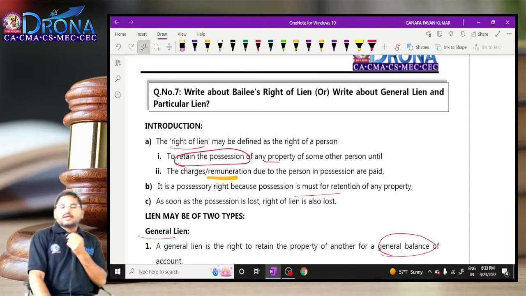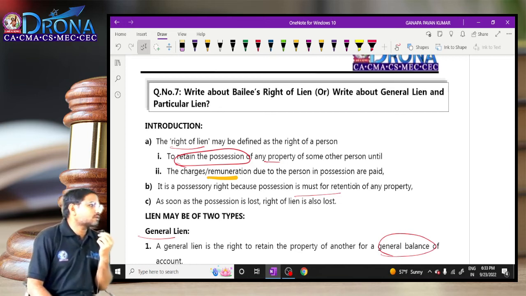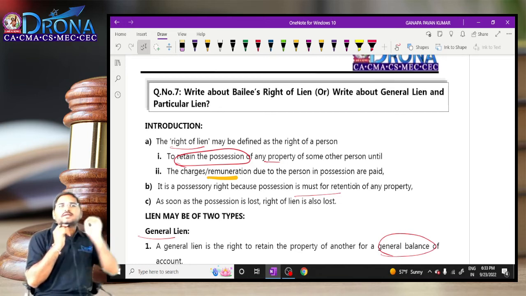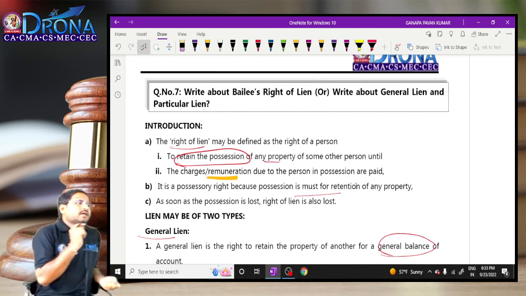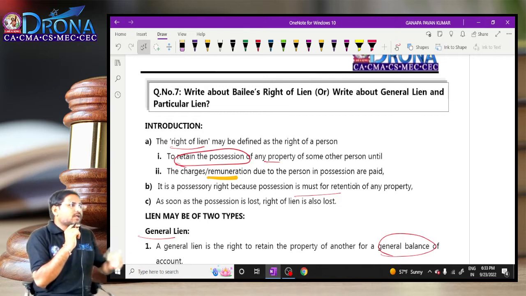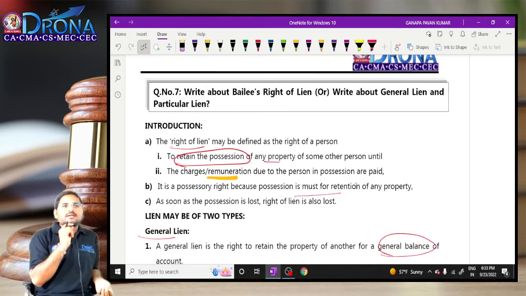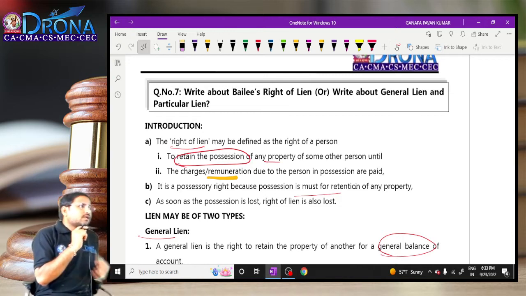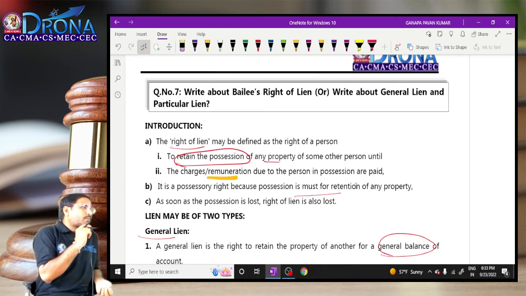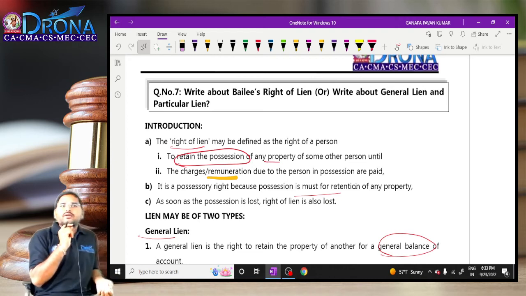Next, right of lien. Right of lien means taking into custody the goods of some other person. Where a person exercises his skill, labor or some treatment on the goods belonging to some other person, and such other person is reluctant to pay the consideration, in such a situation you have a right of lien. That is, you can demand the consideration by possessing or retaining the goods of the other person. That is the concept of the right of lien.